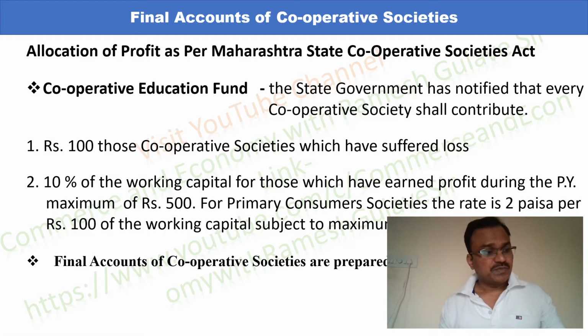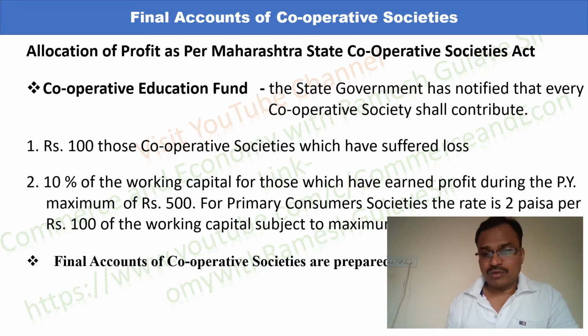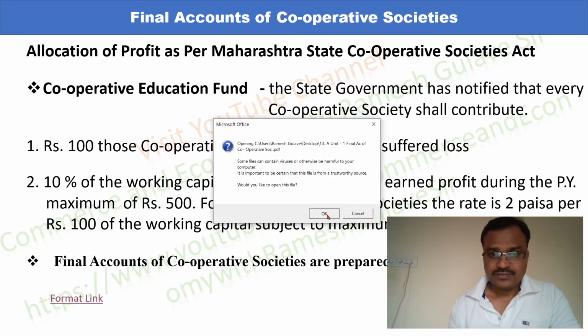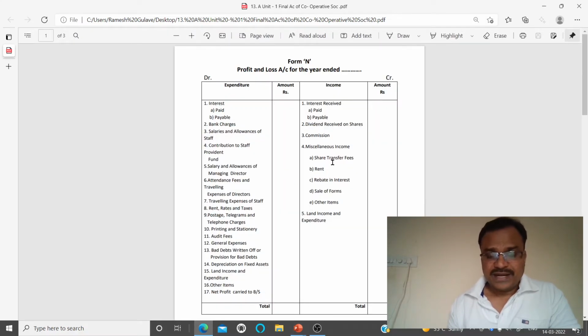So there is a specific format in which we have to prepare the final accounts of a cooperative society, and that form is known as Form N. So now we are going to discuss the form or format in which we have to prepare the final accounts of a cooperative society. See friends, this is Form N and the format of the profit and loss account. So we have to prepare the profit and loss account of a cooperative society in this format only.